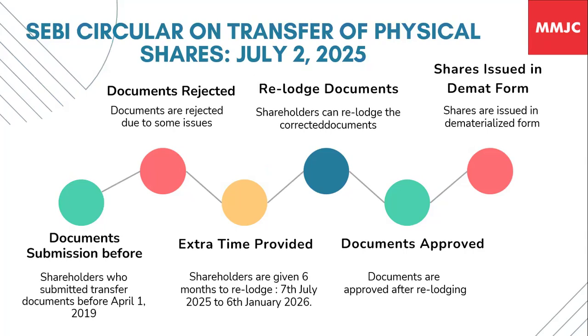But the provisions of the Companies Act under Rule 9A of the Companies (Prospectus and Allotment of Securities) Rules say those rules are applicable for unlisted public companies. So that is not applicable for listed companies. In listed companies, SEBI has clearly stated that you submit the share certificates, get them transferred, and then the issue will be in demat form. So this process is in alignment with the provisions of the Companies Act. The only point that needs to be checked is submission of SH4 and the window which the listed entity will open as per this circular for taking those share transfer requests.